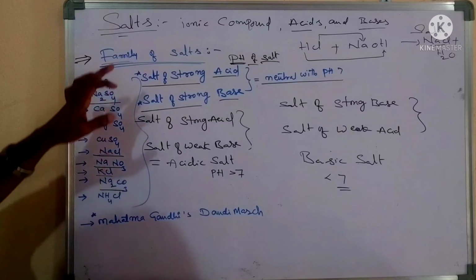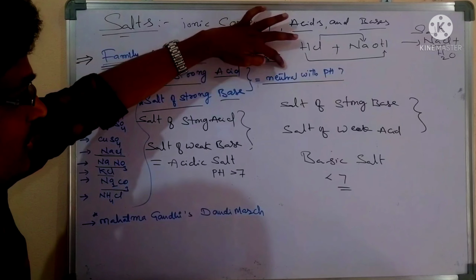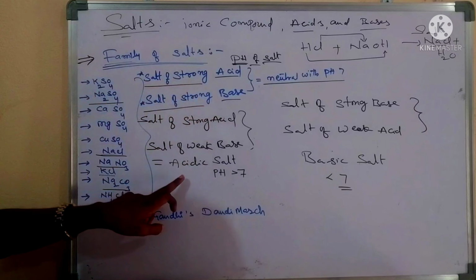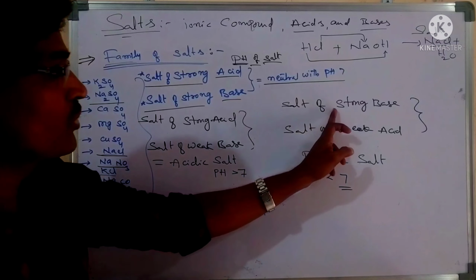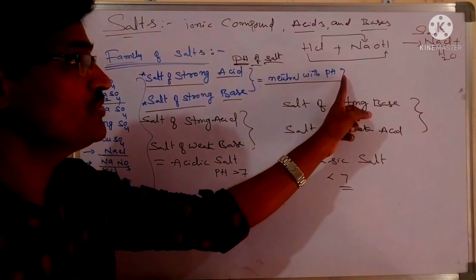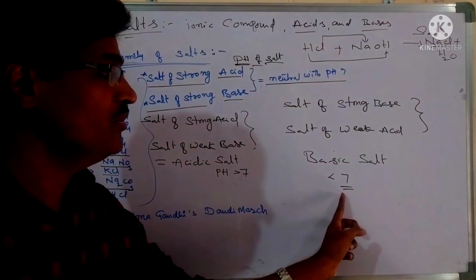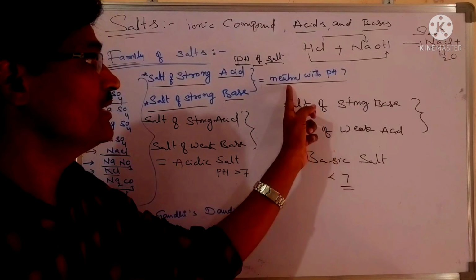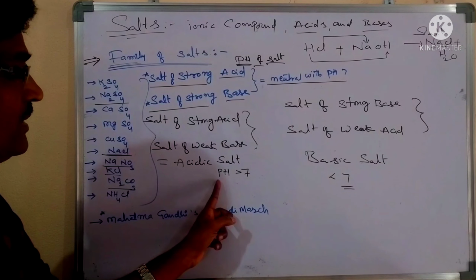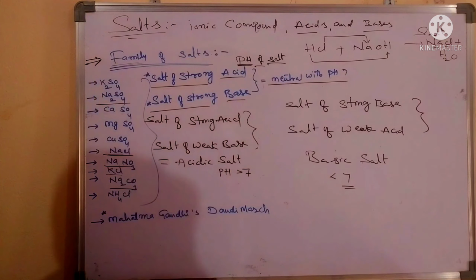Look here. When a strong acid reacts with a strong base, the salt is neutral. Strong acid with weak base gives acidic nature. Strong base with weak acid gives basic nature. Exactly 7 is a neutral salt, below 7 is an acidic salt, and more than 7 is a basic salt.